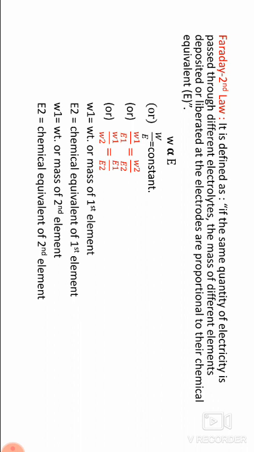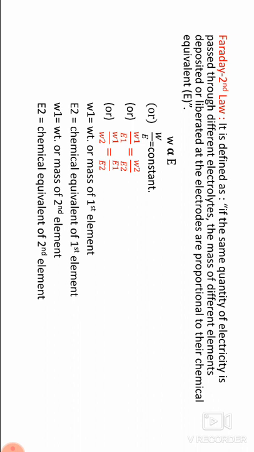Chemical equivalent. The mass or weight of a substance deposited or liberated or dissolved at an electrode by the passage of 1 Faraday of electricity during electrolysis is called the chemical equivalent.